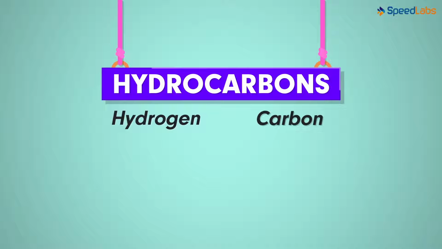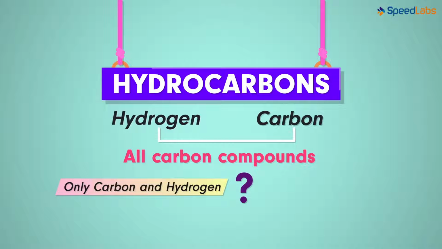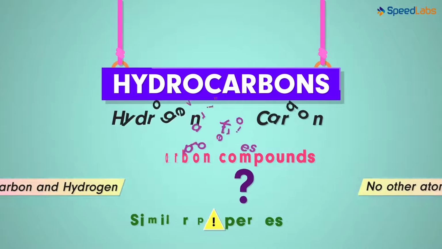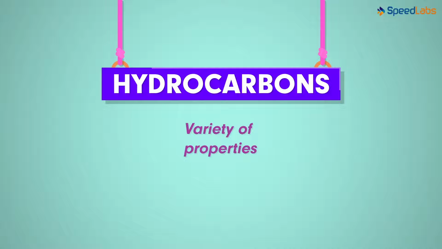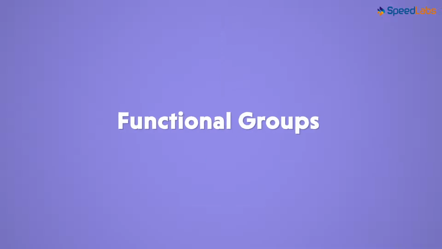But tell me one thing, are all the carbon compounds only made up of carbon and hydrogen? Are there no other atoms that make up the compounds? If all the compounds will have only hydrogen and carbon, then every compound should have the same or similar properties, right? But that does not happen. We see a wide variety of properties in the carbon compounds because elements other than carbon and hydrogen can also be present in them. This gets us to the concept of functional groups.